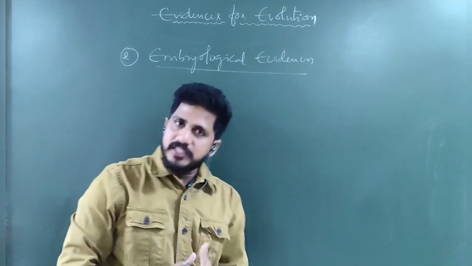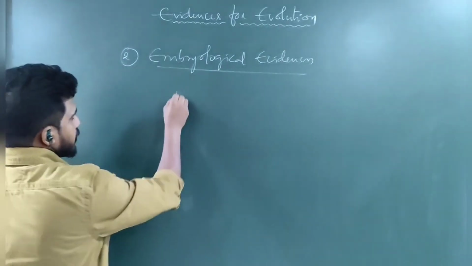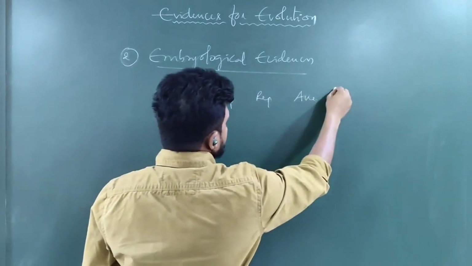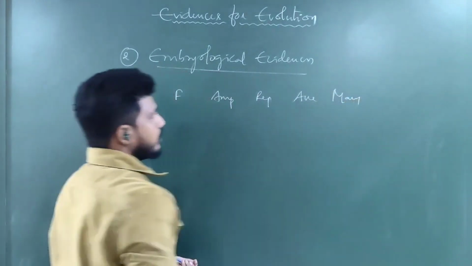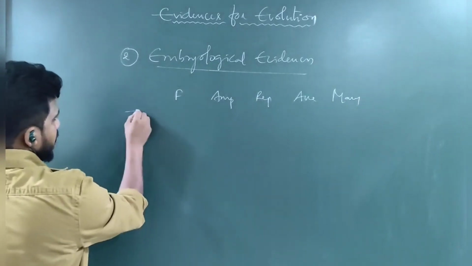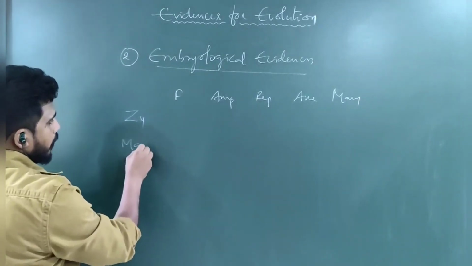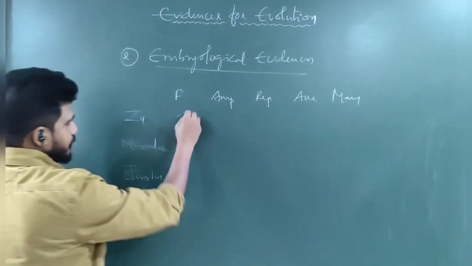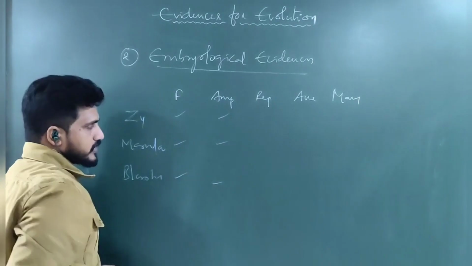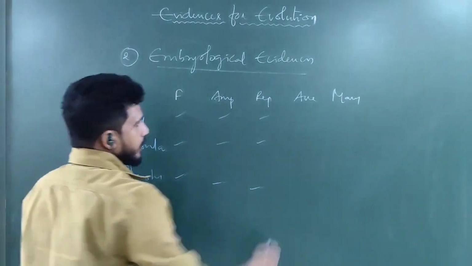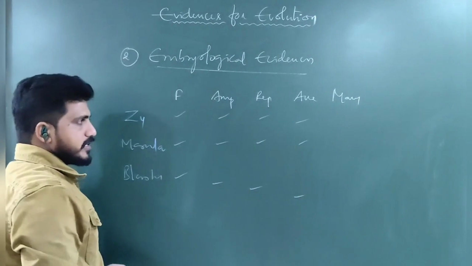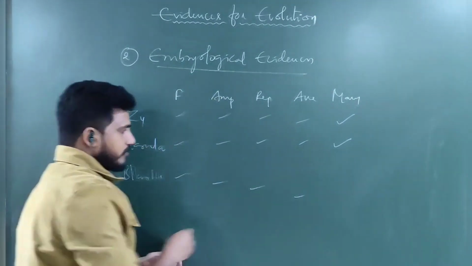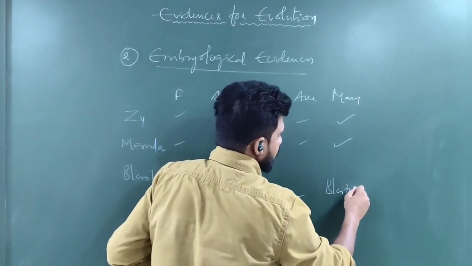If you take the vertebrate category: fishes, amphibians, reptiles, apes, and mammals. In all these, a zygote should be there. From the zygote, a morula should be there. From the morula, a blastula is there. In fishes, all these three are there. In amphibians, all these three are there. In reptiles also, and in apes also. Whereas in mammals, the zygote will be there, the morula will be there, and the blastula will be replaced by the blastocyst.